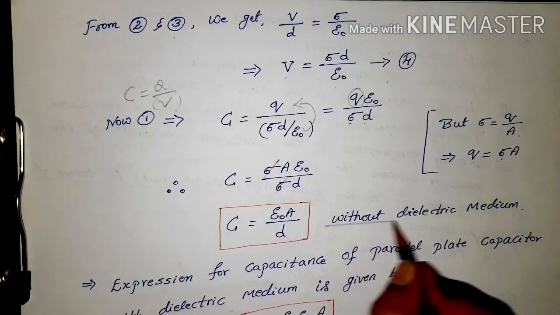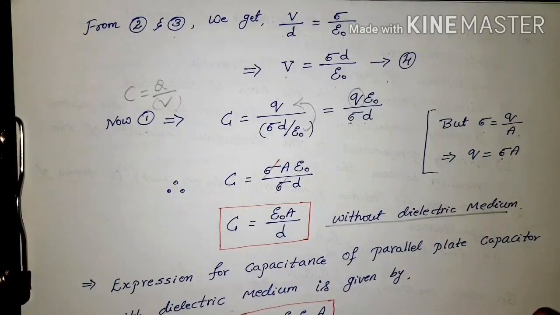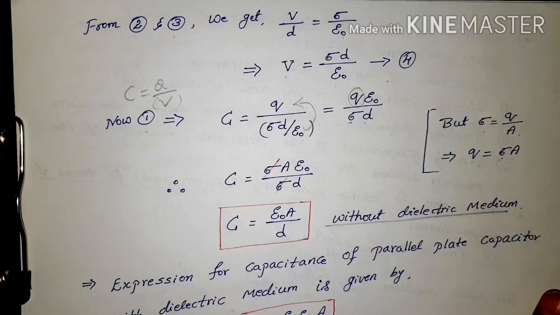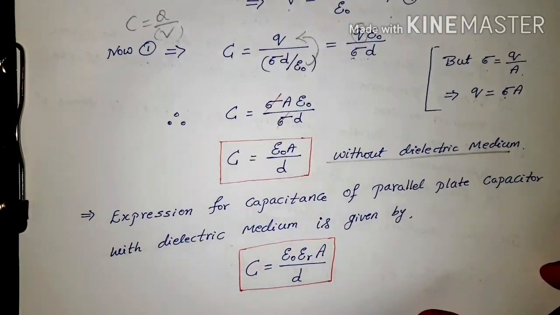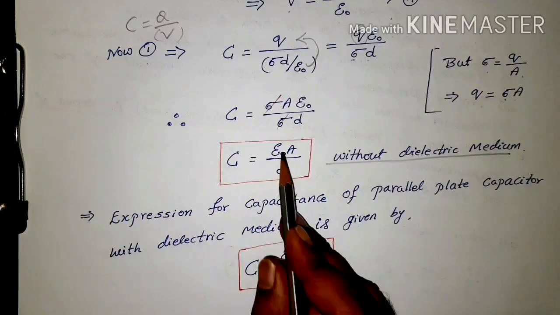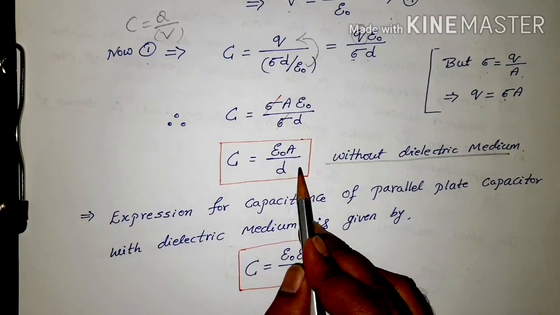This is without a dielectric medium. Between the two plates, we are not considering any other medium. Suppose there is another medium, then we can use this formula, where we just multiply by epsilon R. The epsilon R is called the dielectric constant or the relative permittivity of the medium. So this is with the dielectric medium, and this is without the dielectric medium.